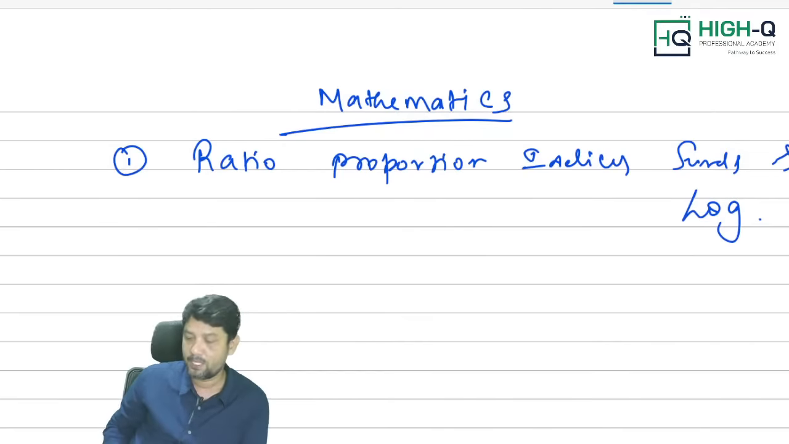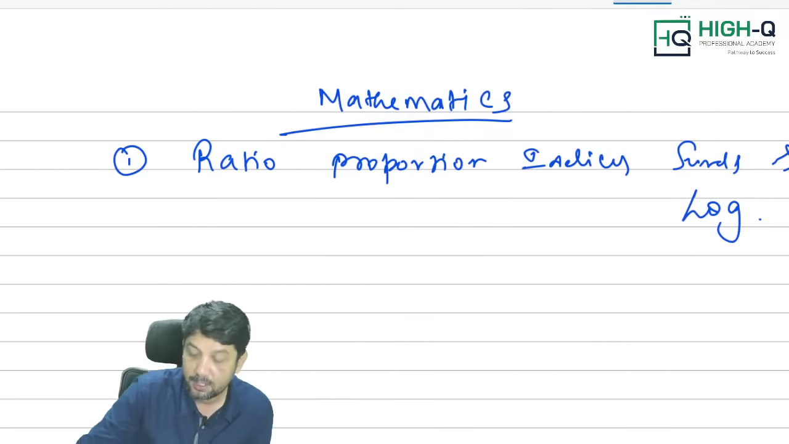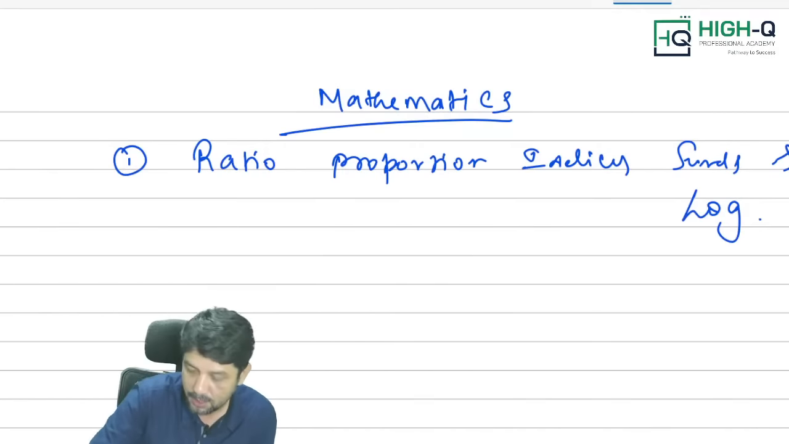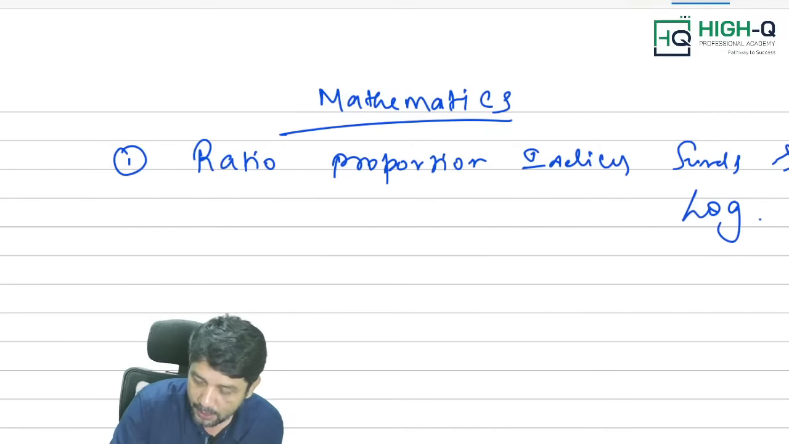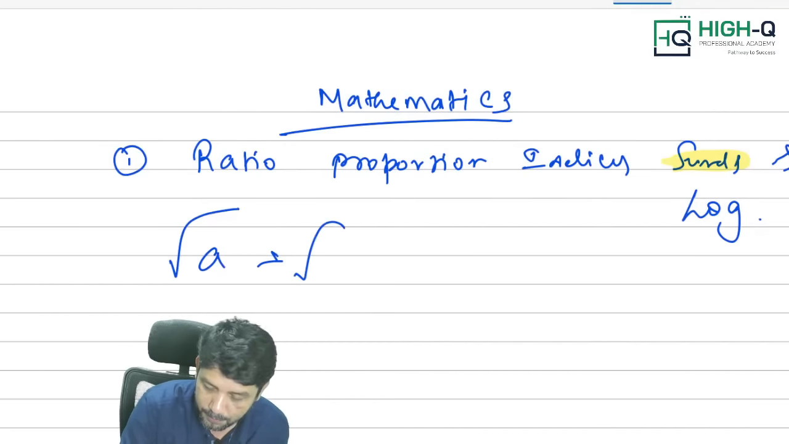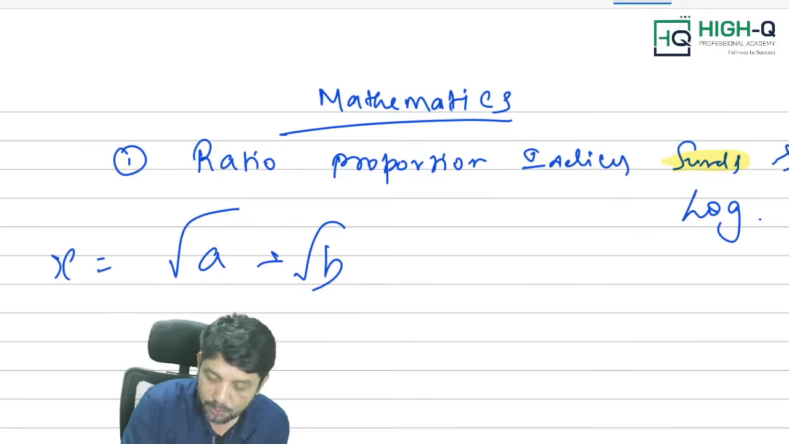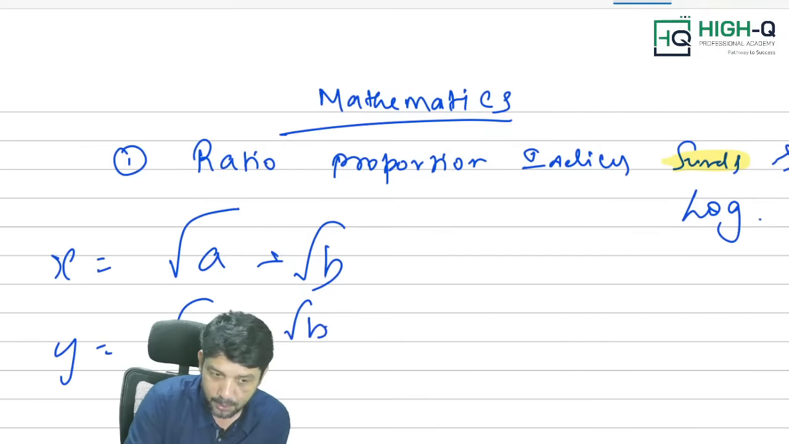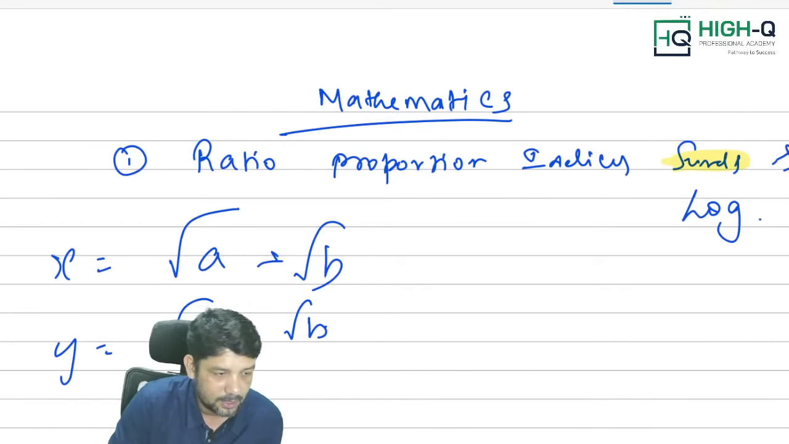Sir, we never heard about surds, we only heard about indices. Surds is nothing but, my dear, root a plus root b, x is equal to something like that, and y is equal to root a minus root b. So can you see everything clearly on the screen?